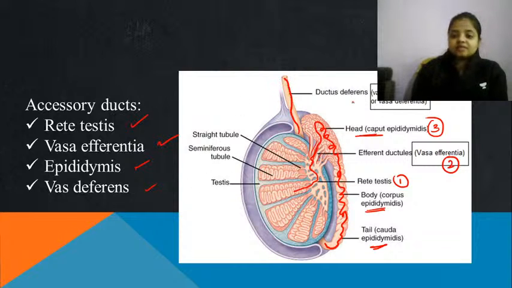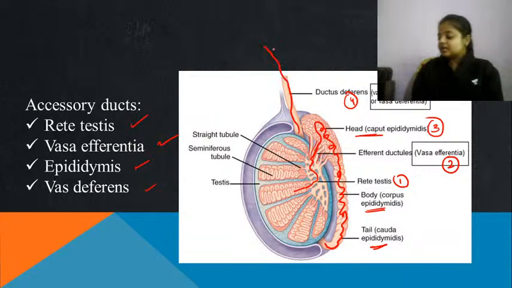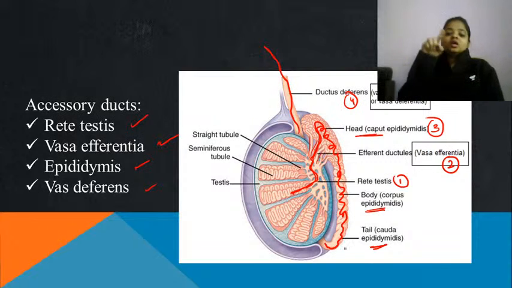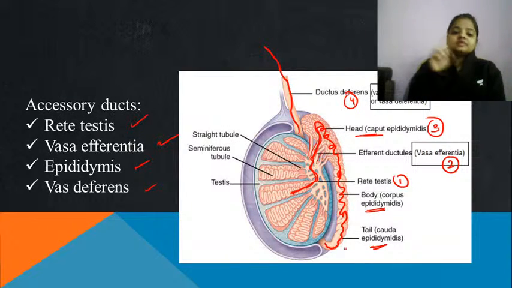From the tail portion, from the back side, they will come out with the help of the vas deferens. From the vas deferens they will come out and then cover the urinary bladder, and along with that there will be other accessory glands. Got it? So sperms were produced inside the seminiferous tubules, came into the rete testis, from the rete testis they came into contact with the vas afferentia, then the epididymis and then the vas deferens. This is the pathway for the sperms to come out of the testes.